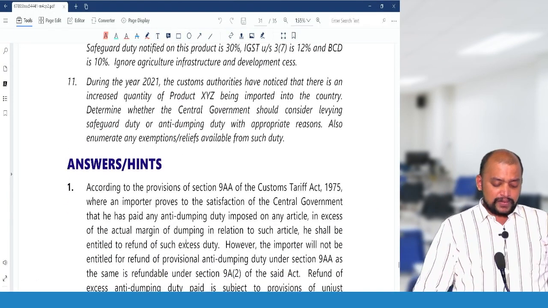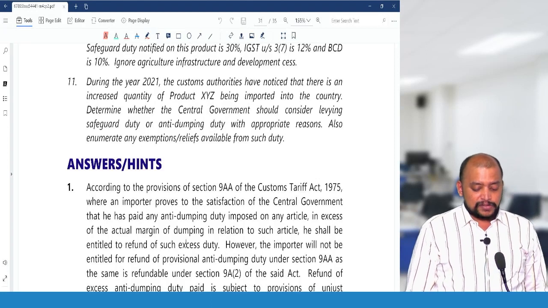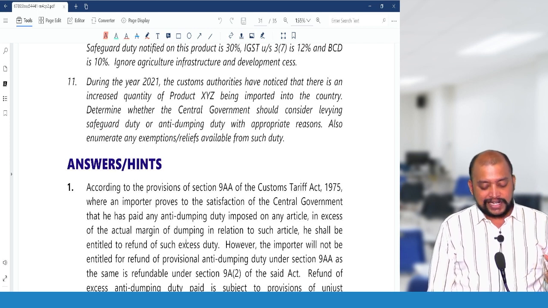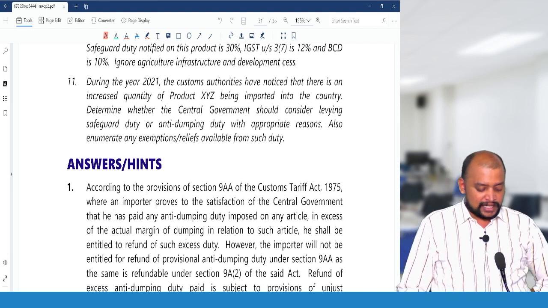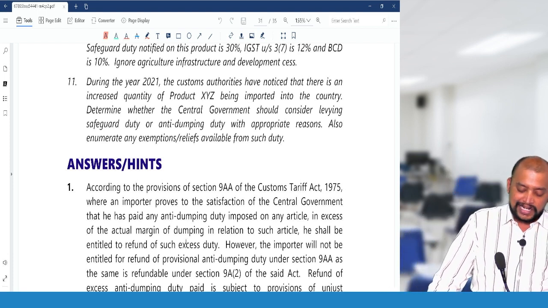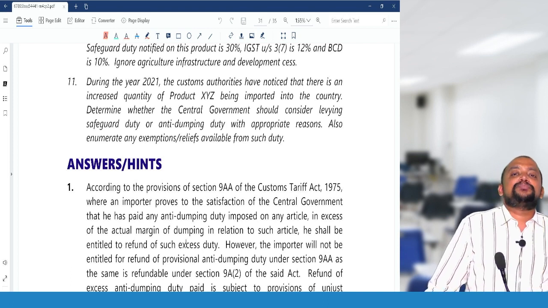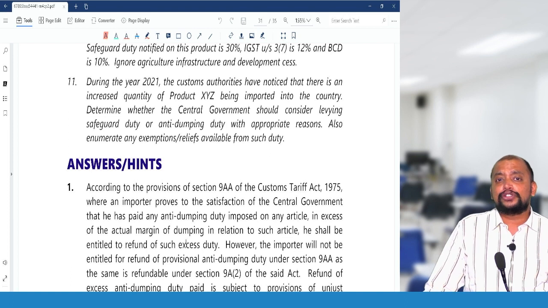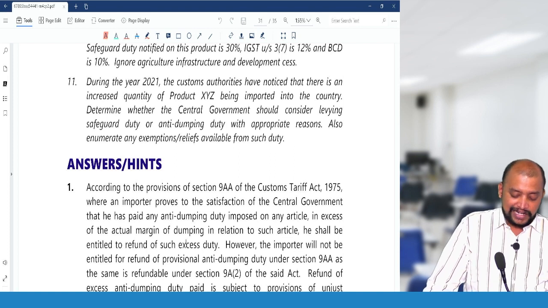Then question number 11. During the year 2021, the customs authorities have noticed that there is an increased quantity of product XYZ being imported into the country. Determine whether the central government should consider levying safeguard duty or anti-dumping duty. When goods are being imported in large quantities and that causes serious injury to the domestic industry, then safeguard duty shall be levied under section 8B, but not anti-dumping duty.